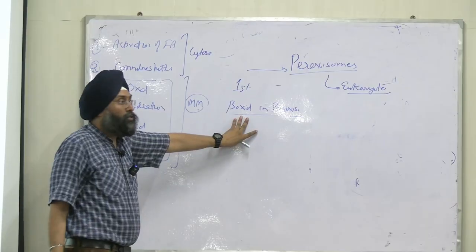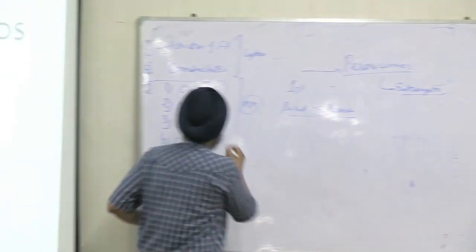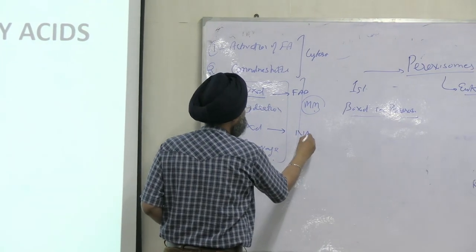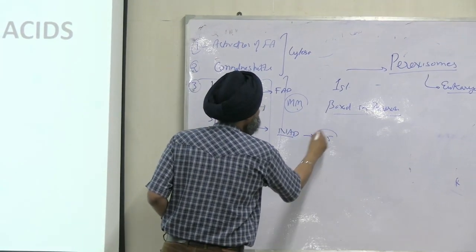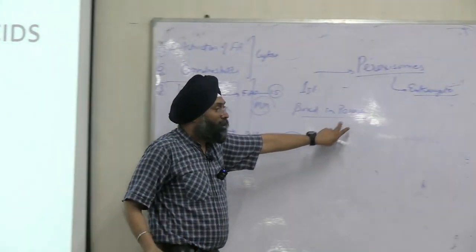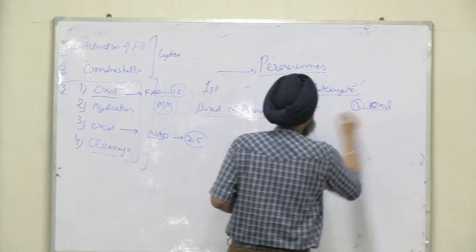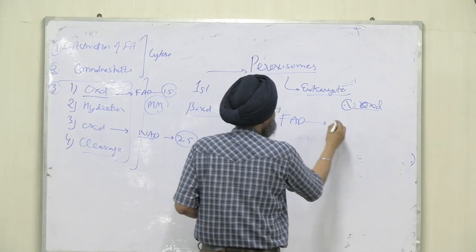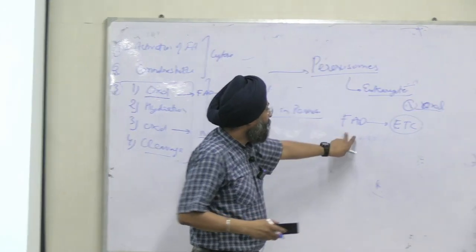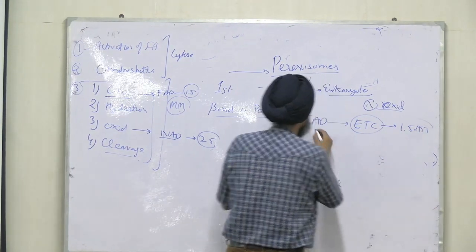Anybody who has studied oxidation in peroxisomes? In this, I told you the first oxidation produces FADH2, and in the second oxidation NAD is used. And here 2.5 ATP are produced, here 1.5 ATP is produced, right? But in beta oxidation in peroxisomes, in the first oxidation, what will happen? FAD is reduced, but it will not hand over its reducing equivalents to the ETC to produce 1.5 ATP. But what will happen?